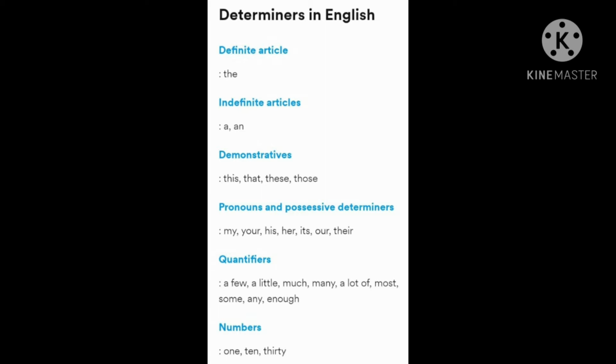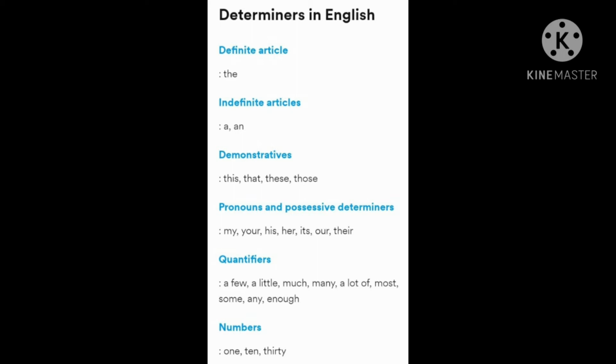So, here you have the 2 types of articles, definite article and the indefinite article. Definite article means it is the, and the second one, indefinite article. In this you have 2, a and an. So this is about the article.